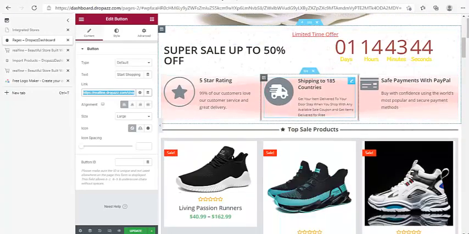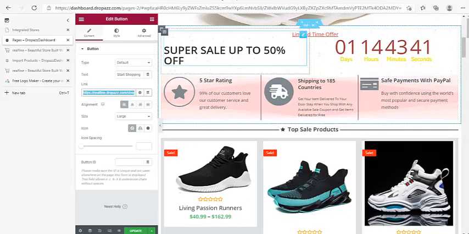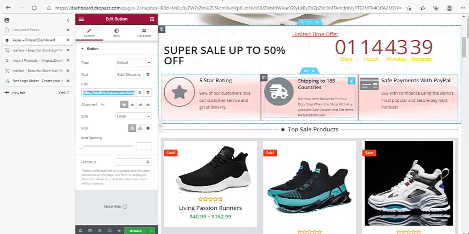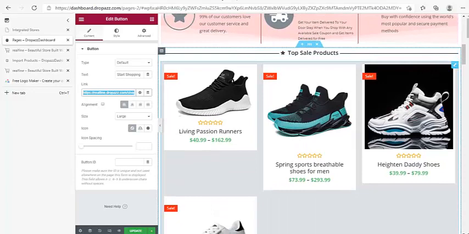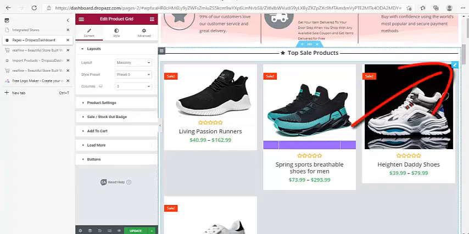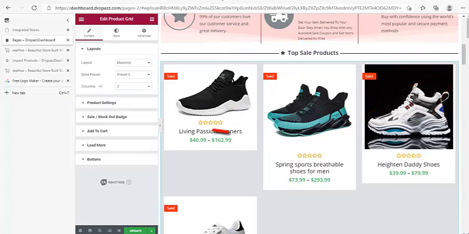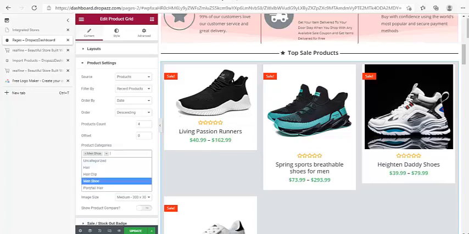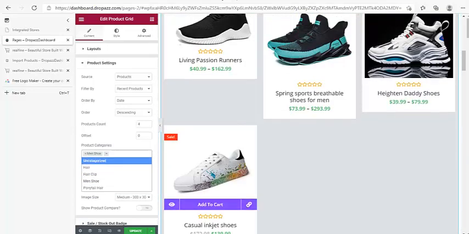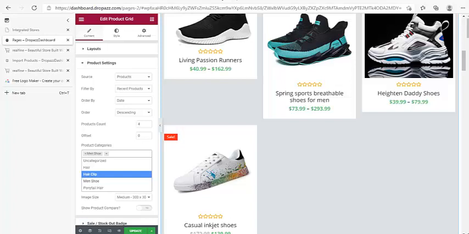Okay, next place is the product. I'll leave this part, of course, it's beautiful, right? But if you want to change the colorization and any of all these things, you are free to just click and change. Now on the product, this one is a little bit cumbersome, not cumbersome, it's the same. Just click on the edit icon on the product, or even anywhere within the product, and then click on product settings by the side, and then click on product category. Under product category, click on it and select the exact product category you want to display here, which is the category you added. So select the category, and that is all it will display here.